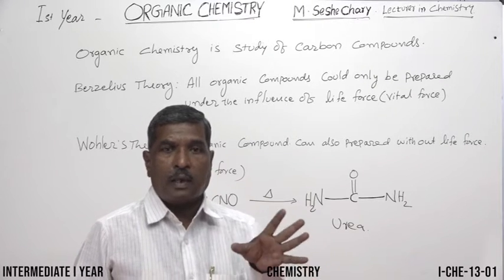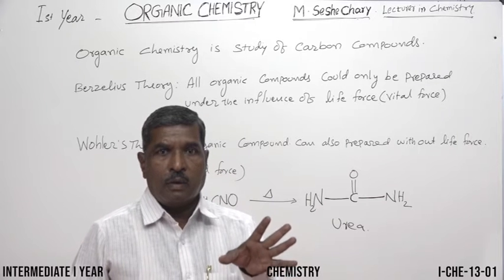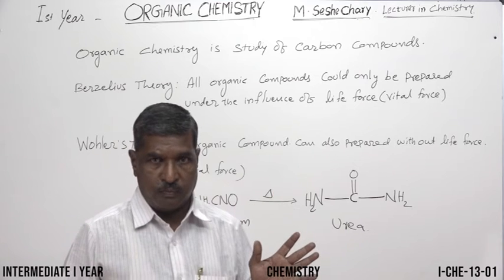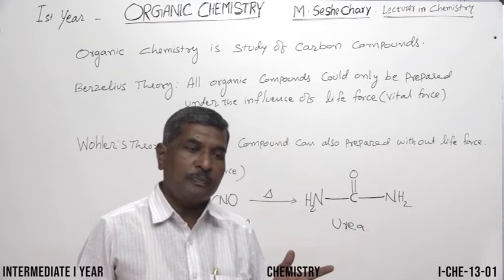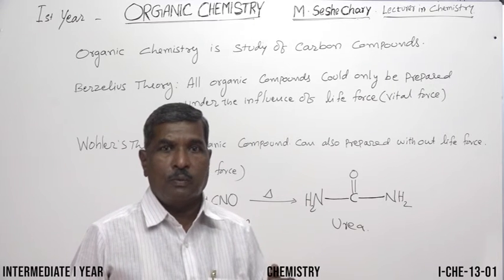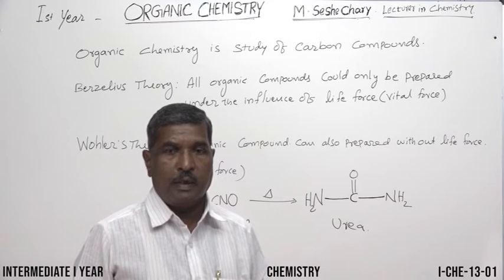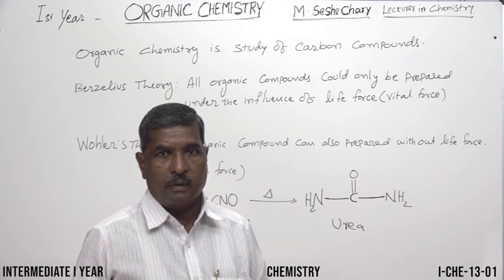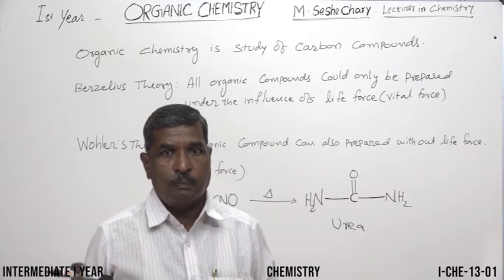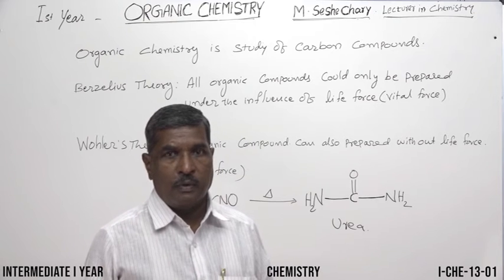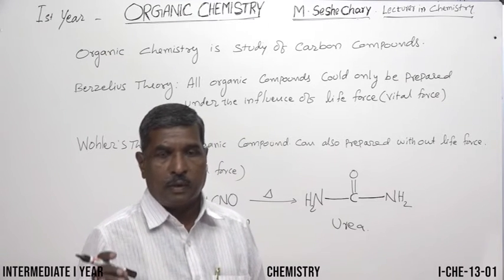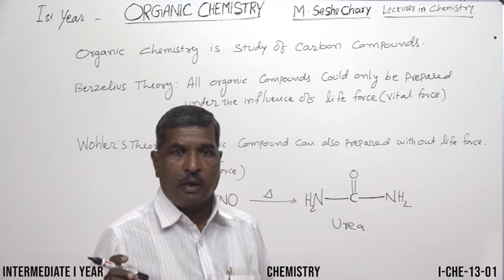So organic compounds are the compounds which were prepared by life force. Example, let us take sugar. Sugar is an organic compound. How is it prepared? It is prepared from plants, from cane. Cane is nothing but a plant. It is a living organism. It has life. So for the manufacture of sugar, definitely we need cane, a living organism.